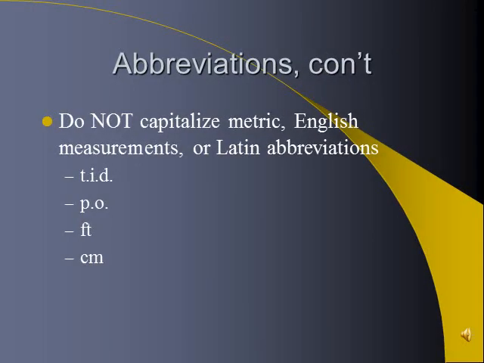However, we do not capitalize metric or English measurements or Latin abbreviations, such as t.i.d. for 3 times a day, it's a Latin abbreviation. Lowercase t, period, lowercase i, period, lowercase d, period. p.o., by mouth. Again, it's a Latin abbreviation, and you will learn that in your medical language classes if you haven't had medical language yet. Lowercase p, period, o, period, and lowercase ft for foot, cm for centimeters. Those abbreviations are not capitalized.